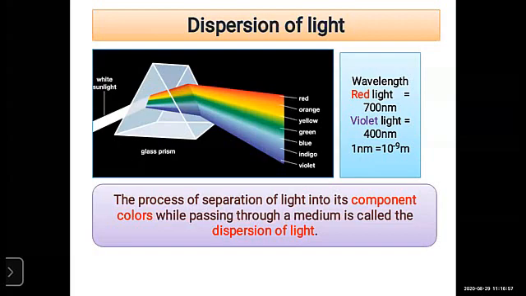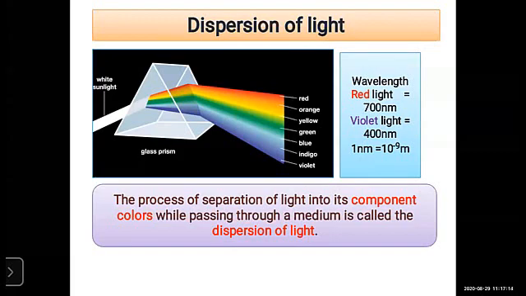Now what is the definition of dispersion of light? Please students, take a screenshot of this. What is the definition here? The process of separation of light into its component colors. Look at this, the process of separation of light.